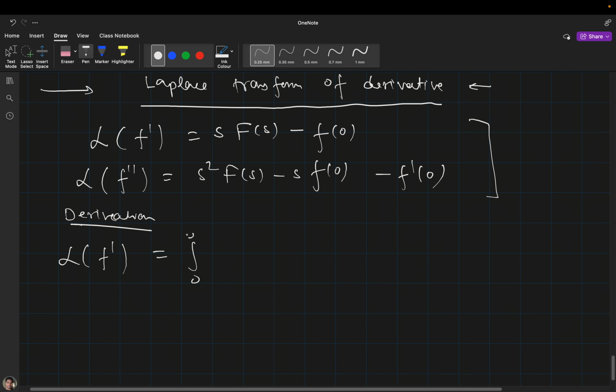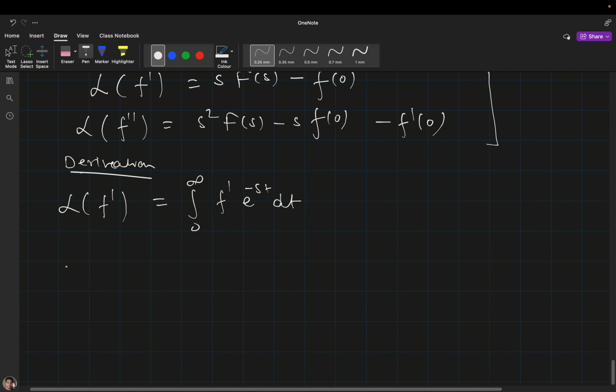What we will write is the integral from 0 to infinity of f dash times e raised to the power minus st dt. Now I will use integration by parts. I will treat e raised to the power minus st as u and f dash dt as v, and after integrating I have to put the limit.